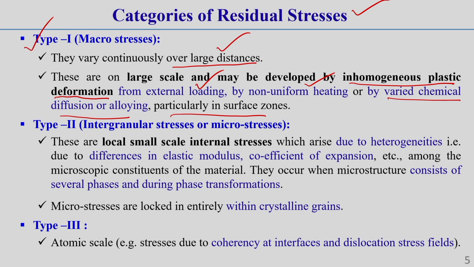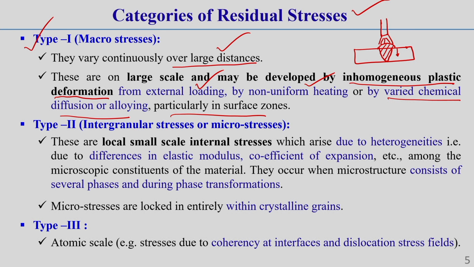Now, what is non-uniform or inhomogeneous plastic deformation? I am just giving you a little bit of idea. Let us say here we do the welding. Heating is done from some arc, correct. As the arc heats from the top of this plate, near the arc the temperature will be more, and it gradually decreases through the thickness of the plate, correct.